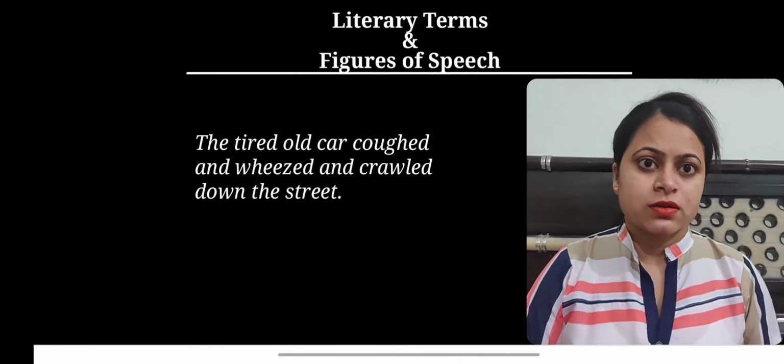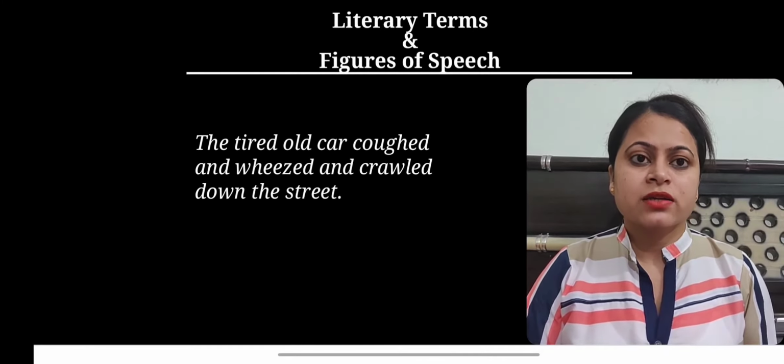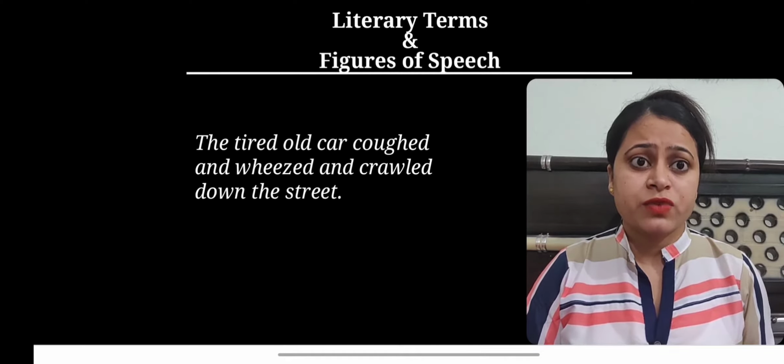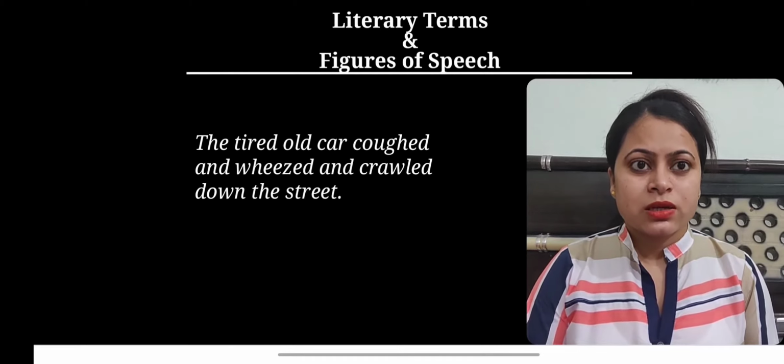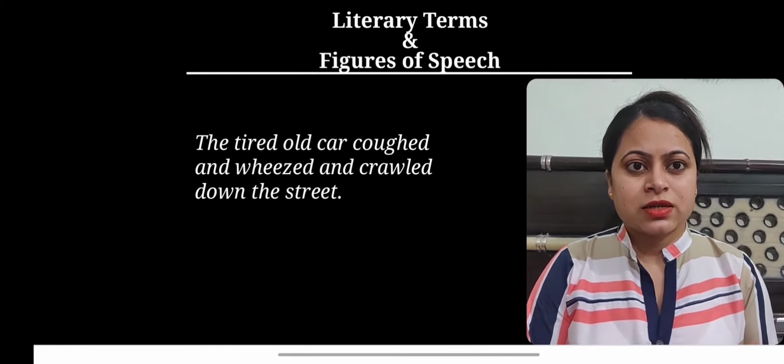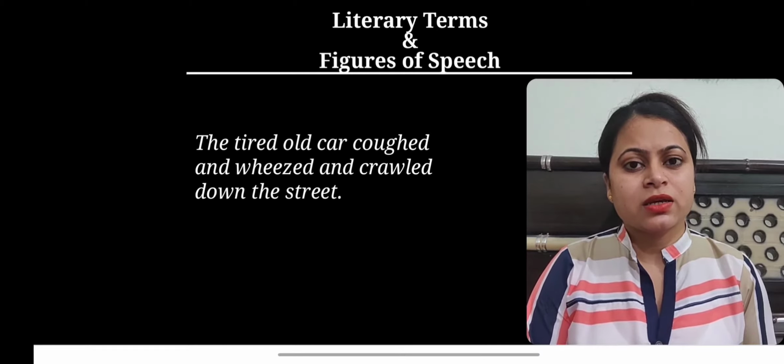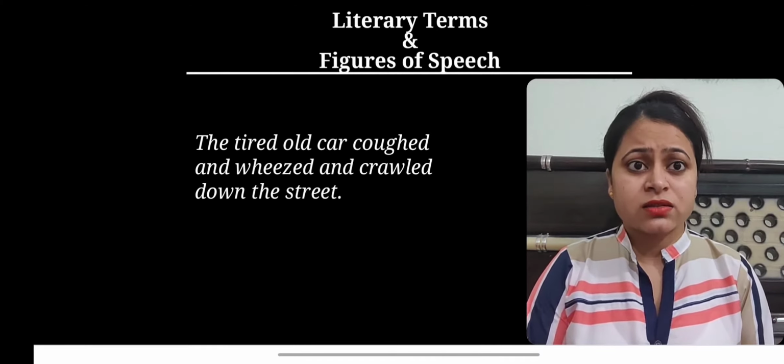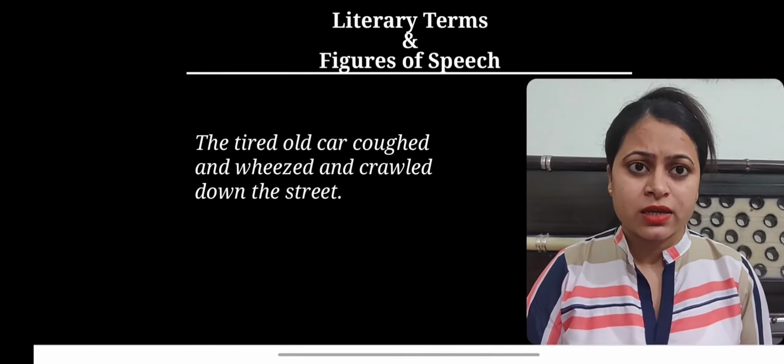And if you see this example, the tired old car coughed and wheezed and crawled down the street. Here the speaker is describing the car in a very human way, as the car is coughing, wheezing and crawling.